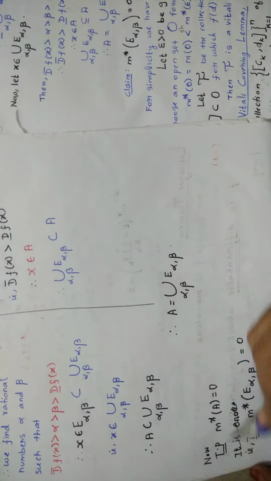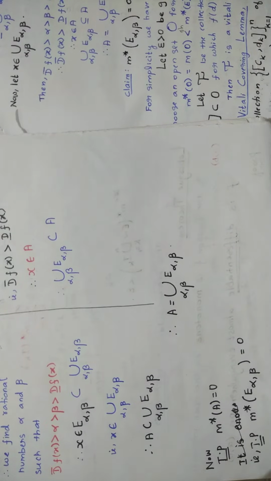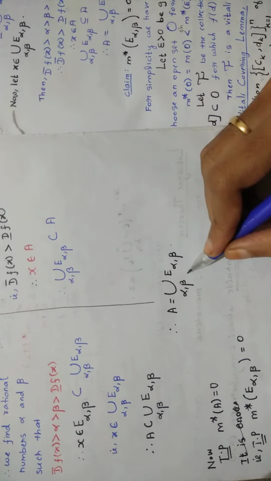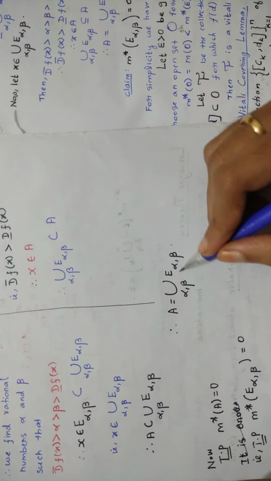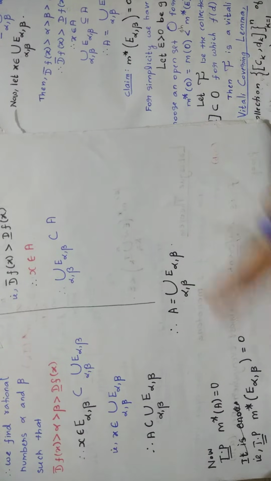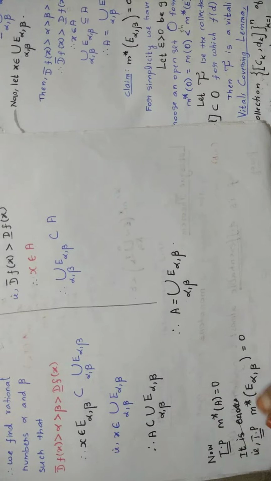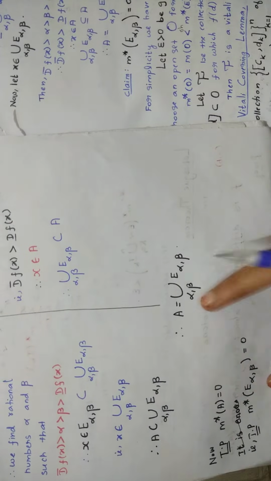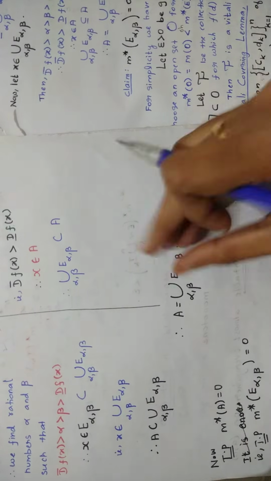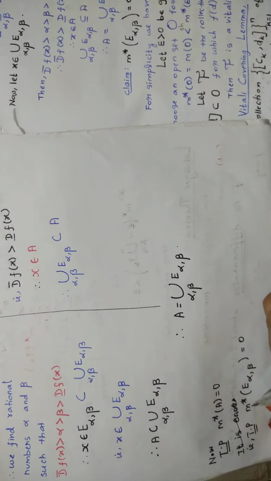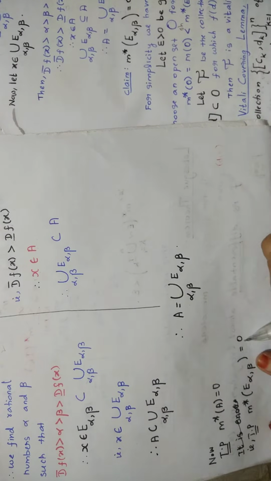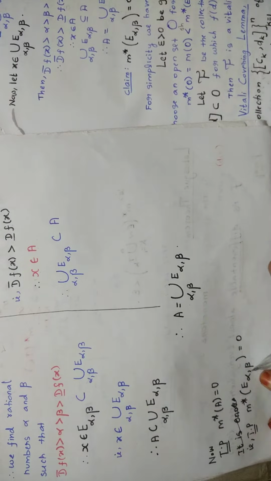Now what we have to prove at the beginning itself, m star of A equal to 0. Just above you wrote A equal to union E alpha comma beta. So in the place of A you are putting E alpha comma beta. That is to prove m star of, ignore this union, just take this E alpha comma beta. M star of E alpha comma beta, in the place of A you are substituting this value.